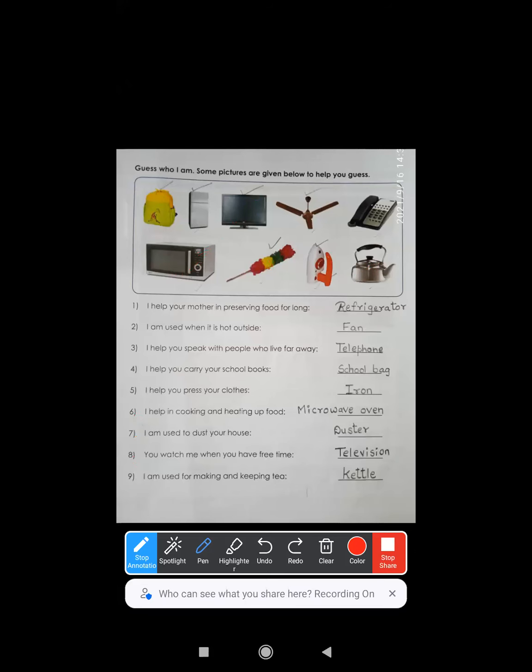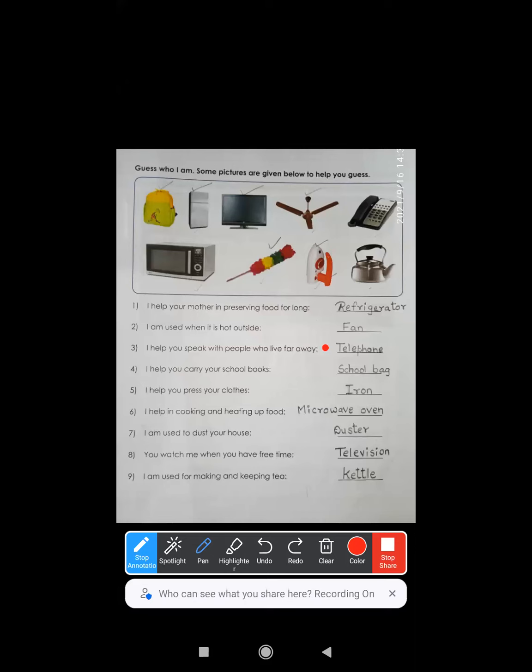Let us just go through the spelling once. My dear kids, refrigerator, R-E-F-R-I. Come on, repeat after me. Refrigerator. Second one, fan. F-A-N, fan.